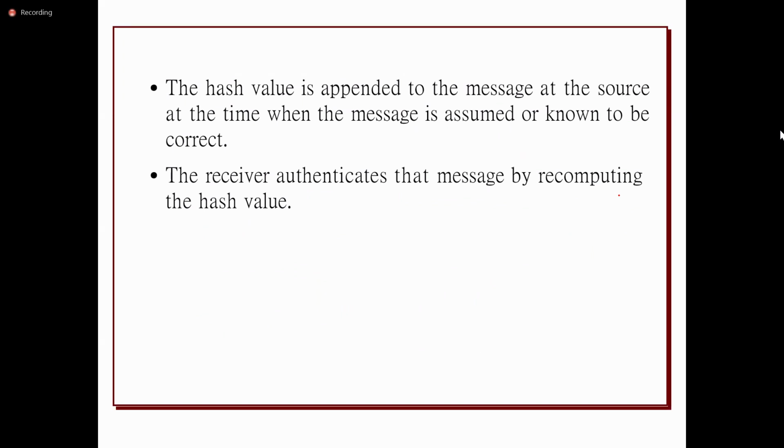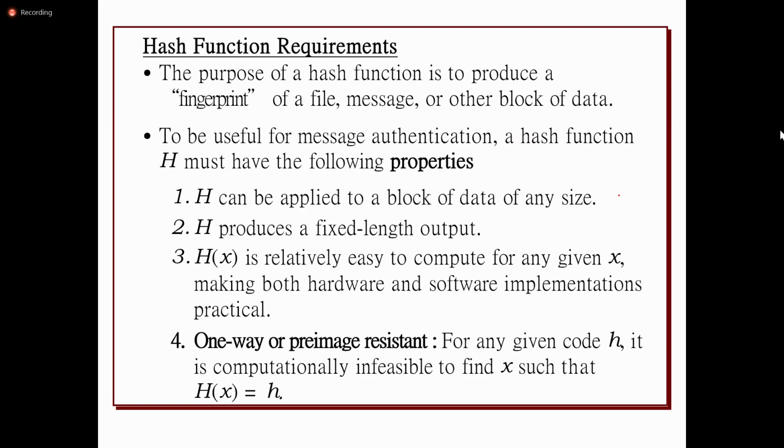This we discussed, along with the features or properties, the requirements of the hash function, in the last class. The hash function can be applied to a block of data of any size. We can take a message of any size and apply the hash function, and it produces a fixed length output. For any variable length message, it produces a fixed length output. And it is relatively easy to compute for any given x. For any given message, we can compute the hash code.